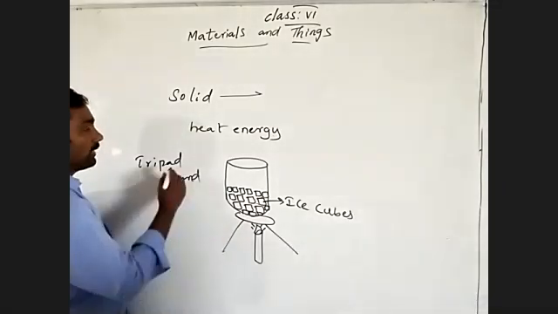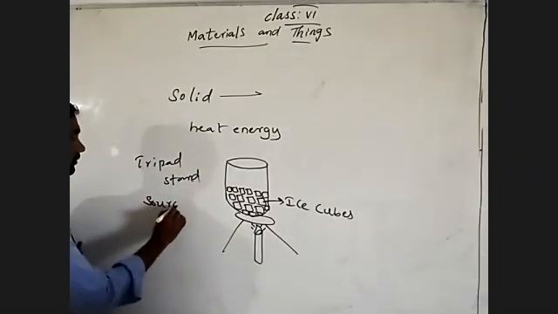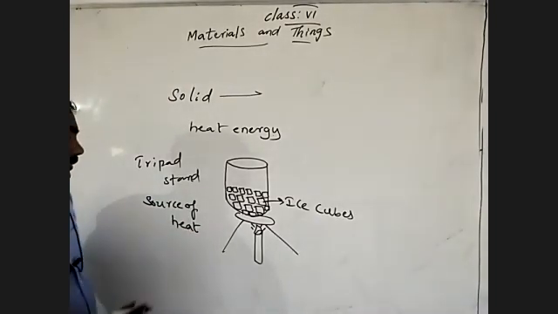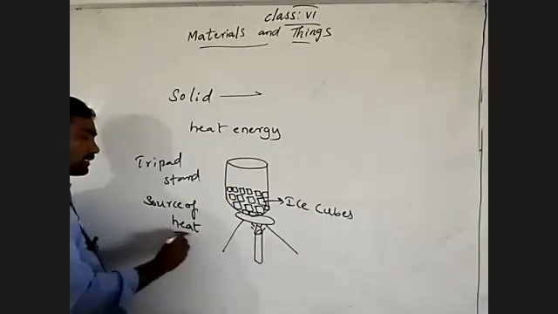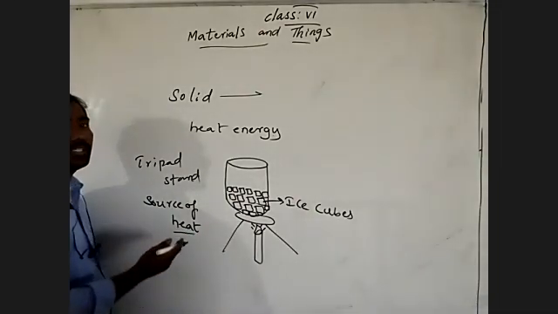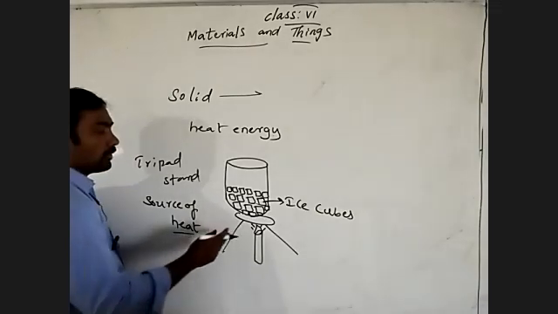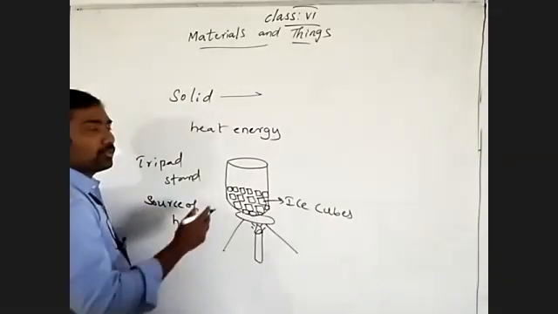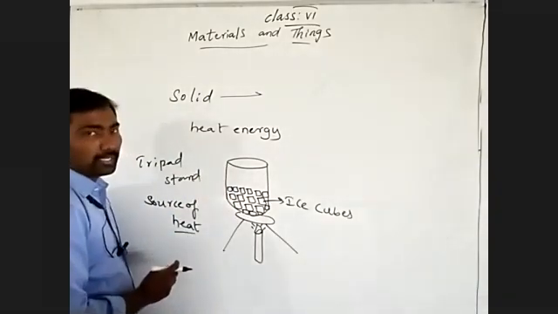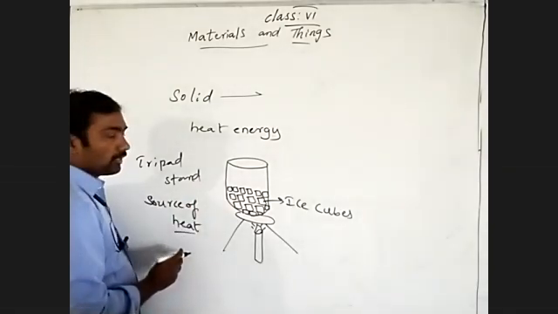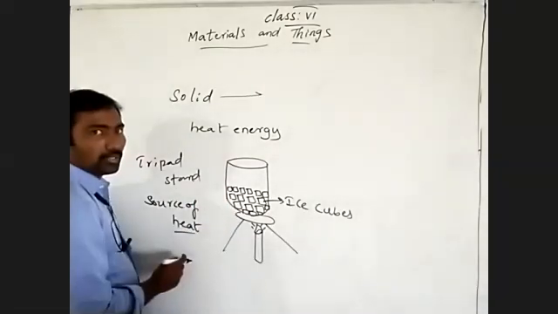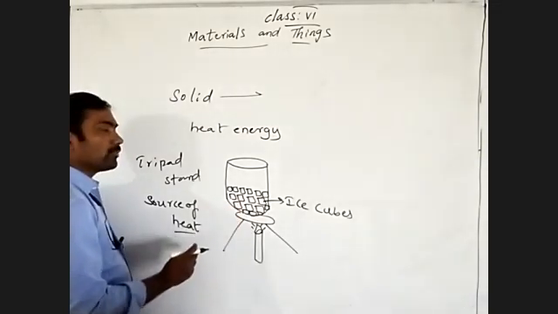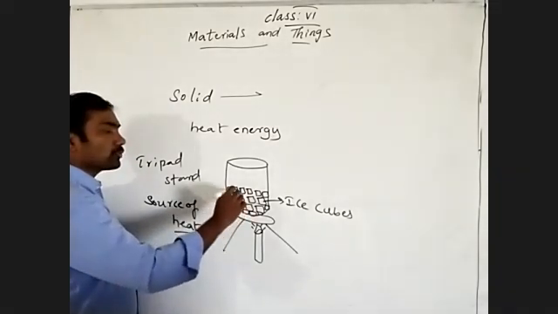What can we say a source of heat means? Source of heat means the device which produces heat, which gives heat. Understand? We are giving heat energy with the help of a source of heat to ice cubes which are already filled in a transparent beaker or vessel. When you give heat energy to the ice cubes, what may we observe? We may observe the ice cubes start to melt.